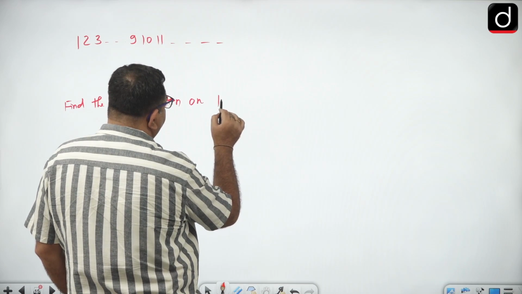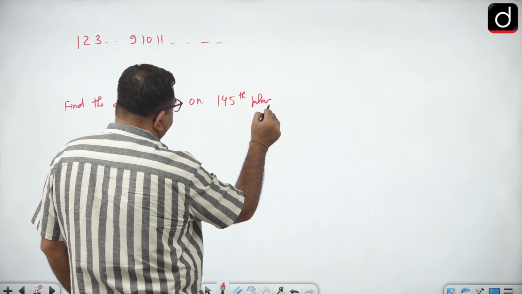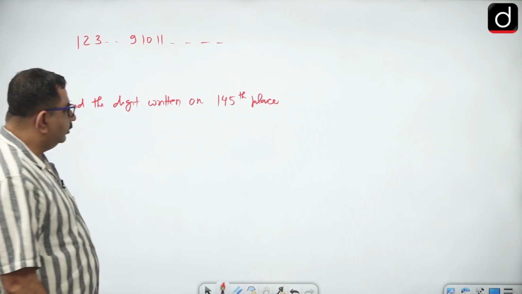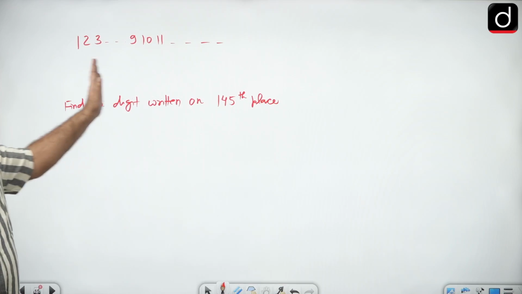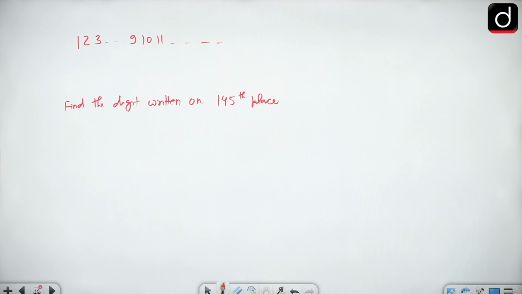Suppose 145th place. Okay, so we keep writing the numbers like this. Then at the 145th place, which digit would be written? So just think about it, then I will discuss. Okay, so I know that till 9 places are used, right?